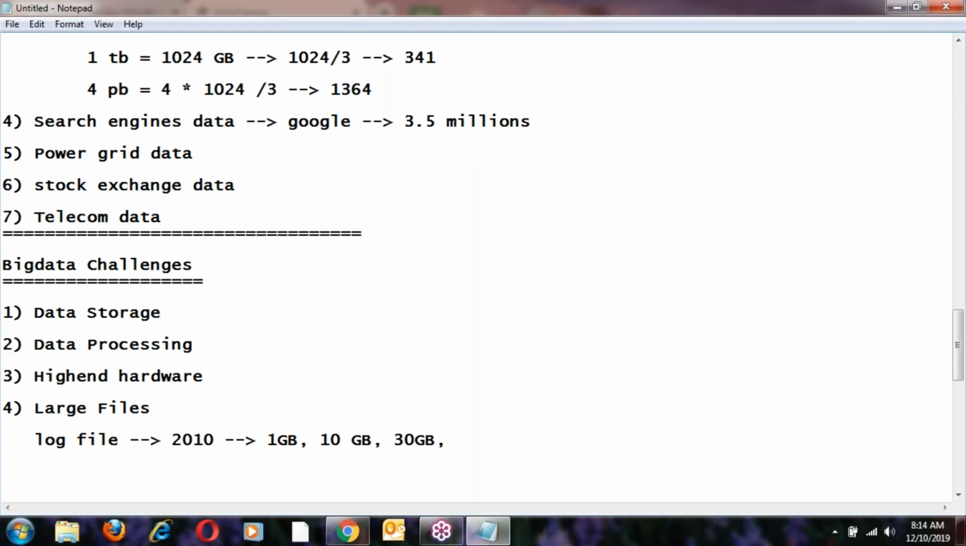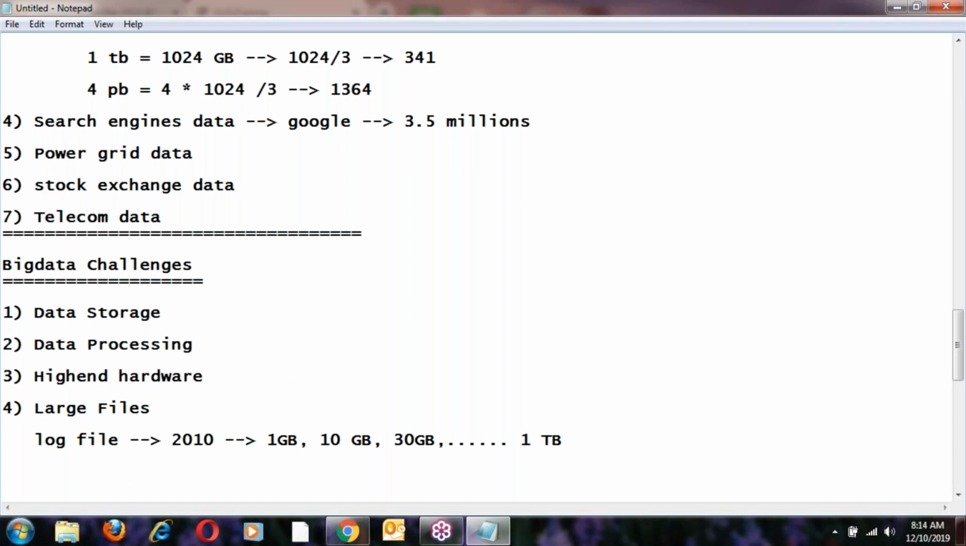Transactions increasing means data automatically increases. If the number of transactions is more, the log file size also increases, and it goes on increasing like this. At some stage there is a chance of generating even a 1 TB log file. It is a very big data file. Our traditional file systems, like Linux and Windows, are traditional file systems.